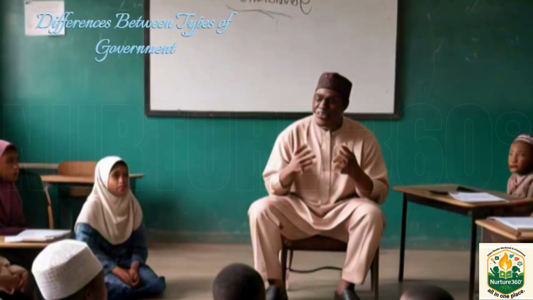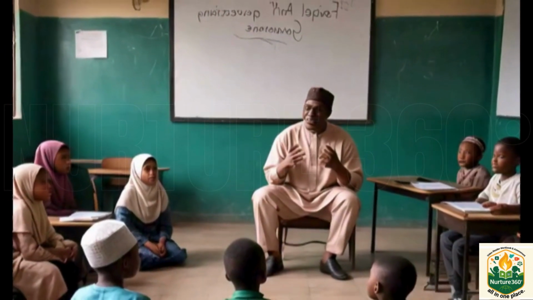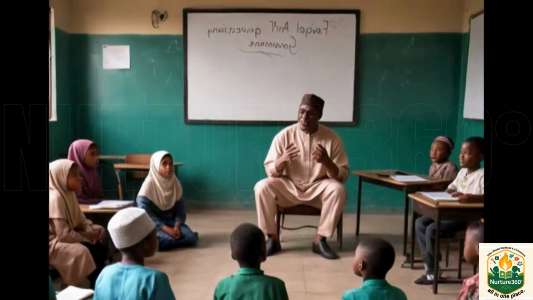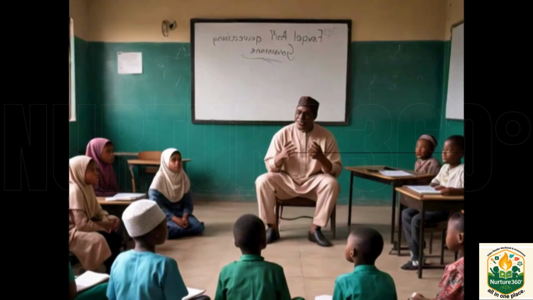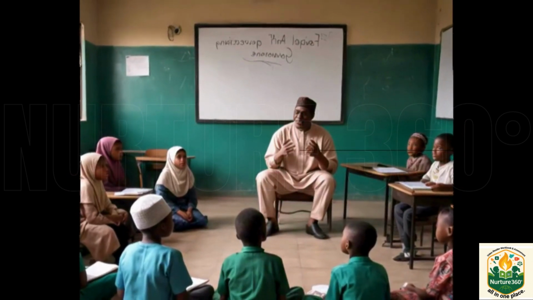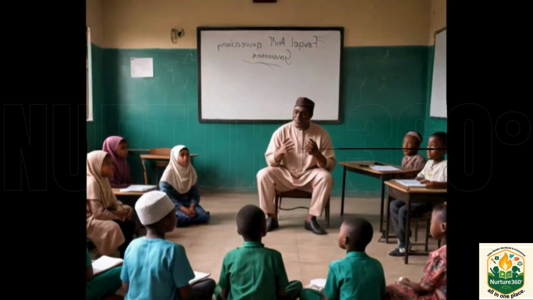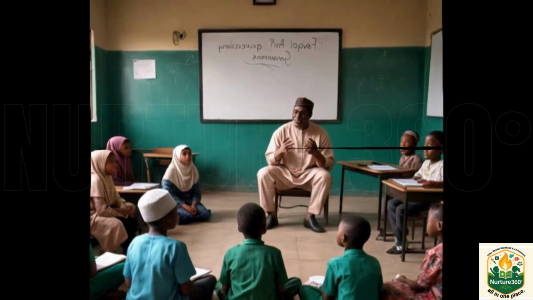Uncle Musa then asked the children, can you see the differences between these types of governments? Amina raised her hand. In a monarchy, the ruler inherits their position, but in a constitutional government, leaders are elected. Very good, Uncle Musa said. And what about the oligarchy? Only a few people rule in an oligarchy, Danjuma said. But in a constitutional government, many people get to vote and decide.